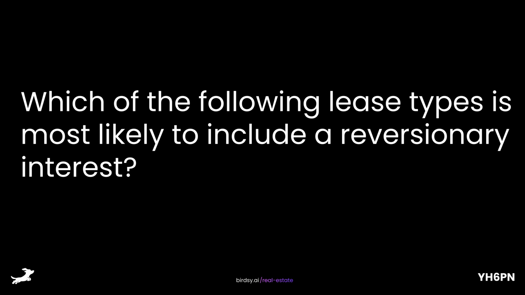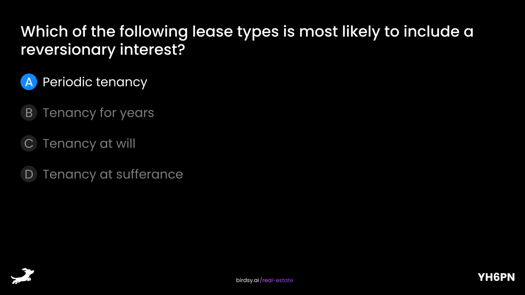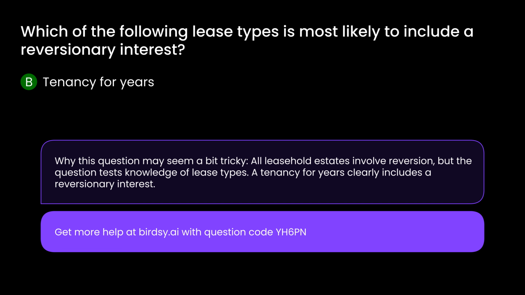Which of the following lease types is most likely to include a reversionary interest? Is it A. Periodic tenancy? B. Tenancy for years? C. Tenancy at will? Or D. Tenancy at sufferance? The answer is B. Tenancy for years.